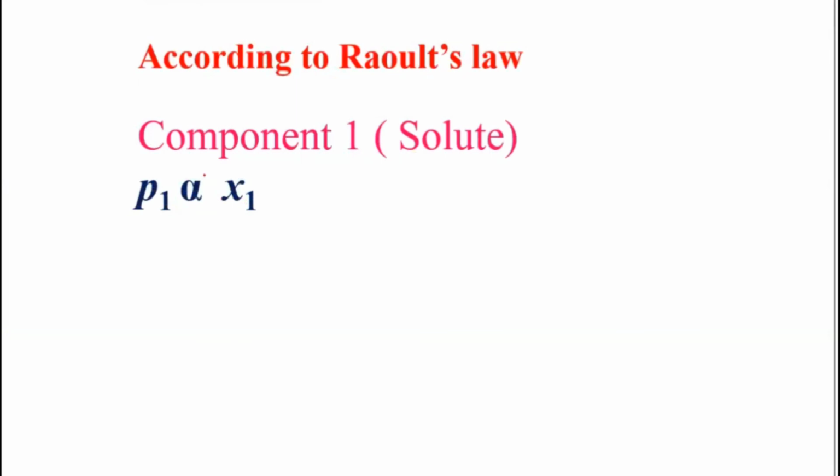You can remove this proportionality sign by putting in one constant. Usually we write it like this: P1 is equal to K into x1. This K value is calculated and it's a constant value.